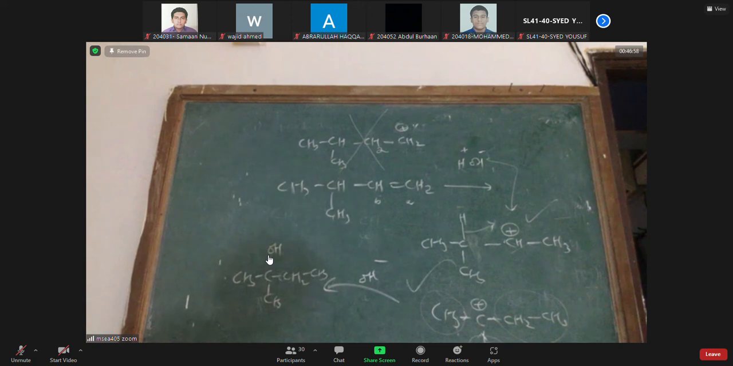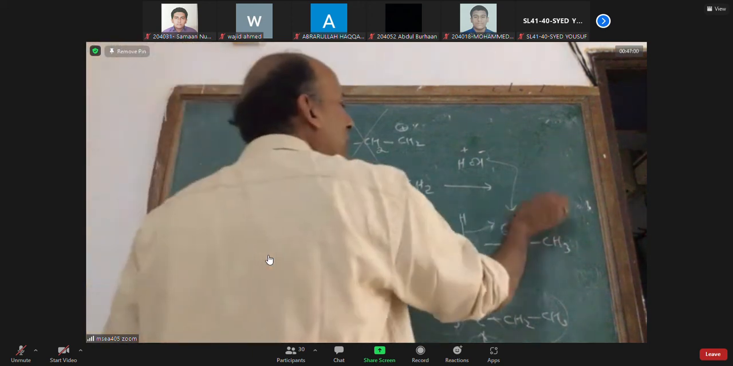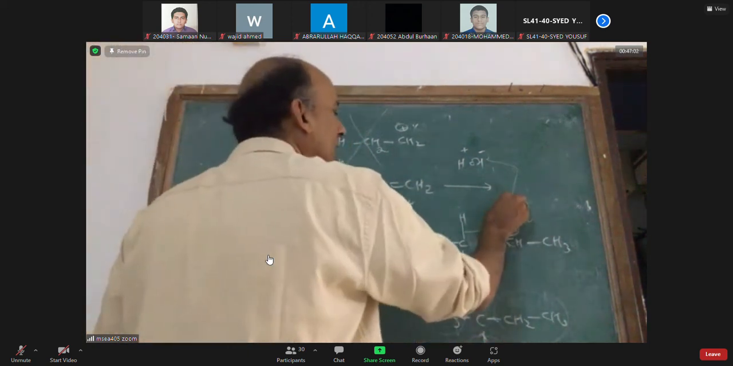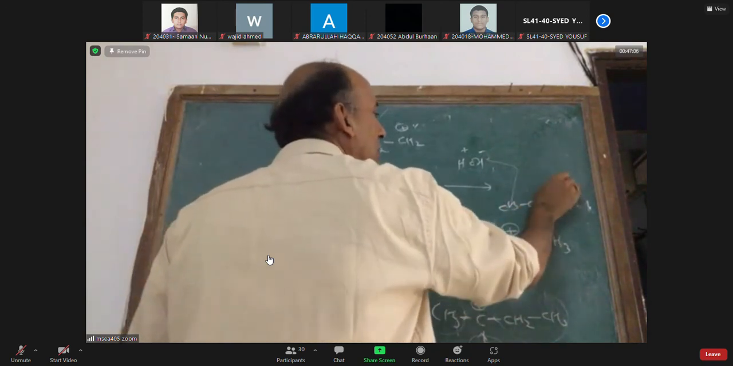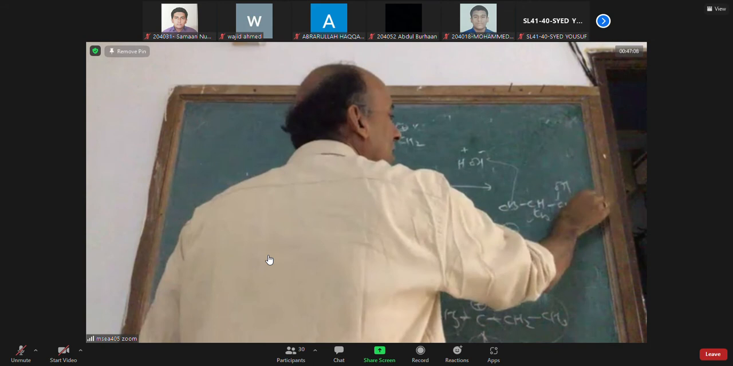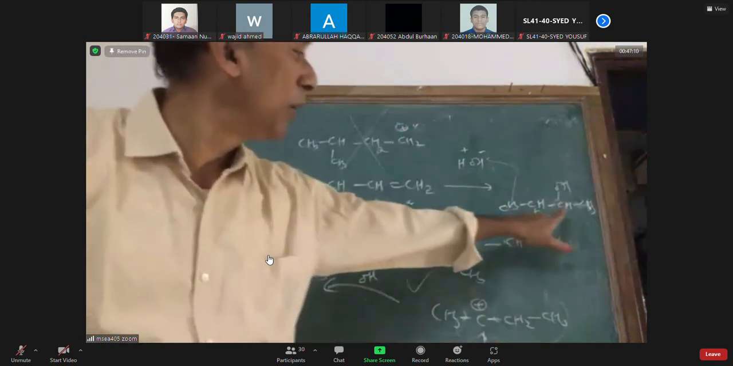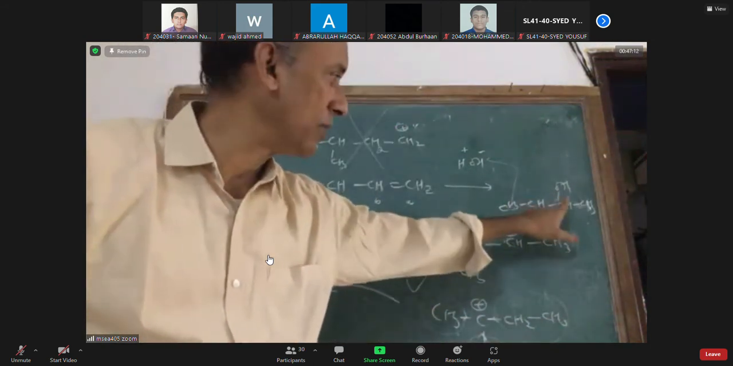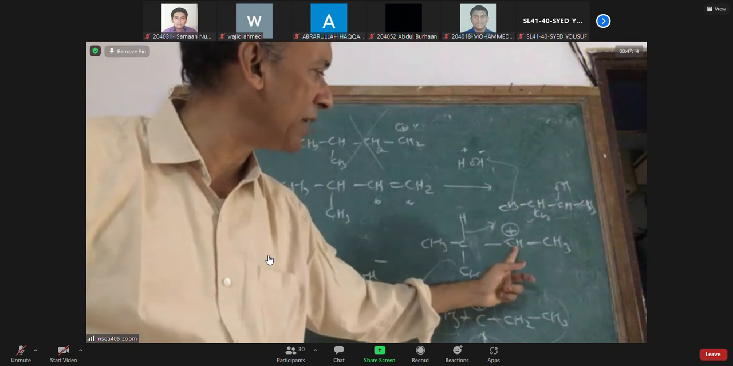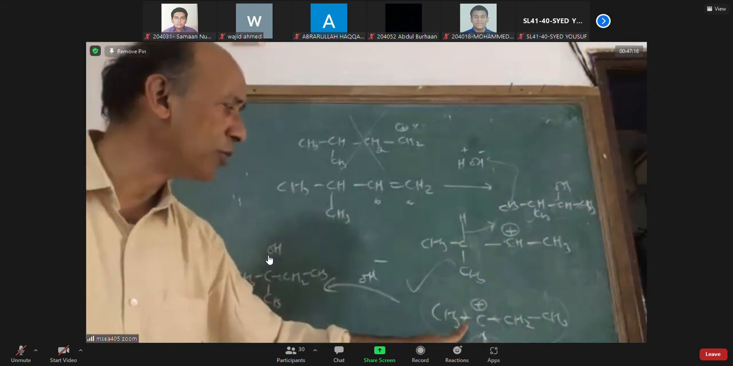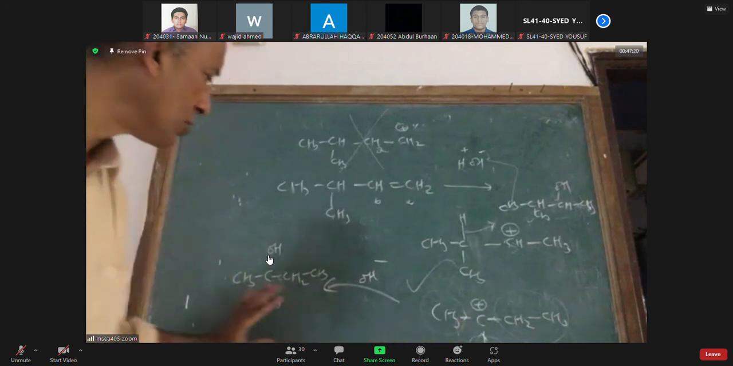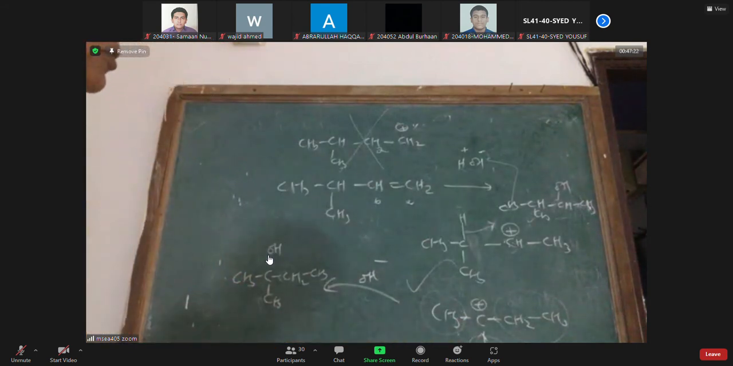2-methyl-2-butanol. Normally you expect this product. If the OH goes here, you are expecting 3-methyl-2-butanol, because here you expect OH to bind. But unexpectedly hydride will shift and you get a more stable tertiary carbocation. So you are getting a mixture of products.